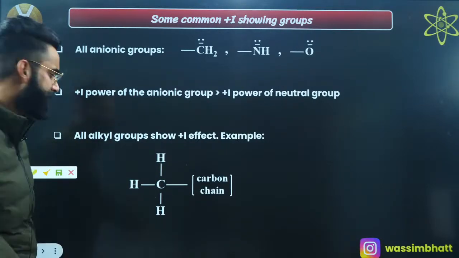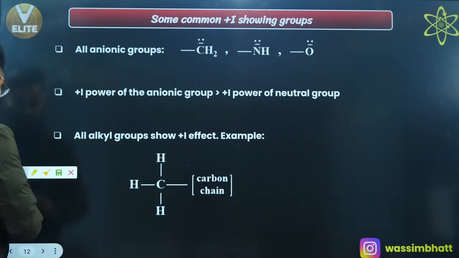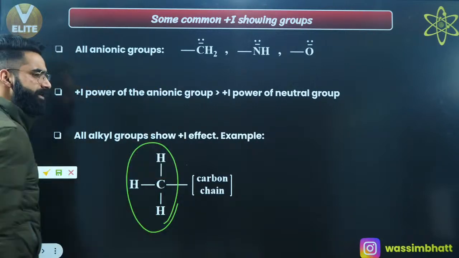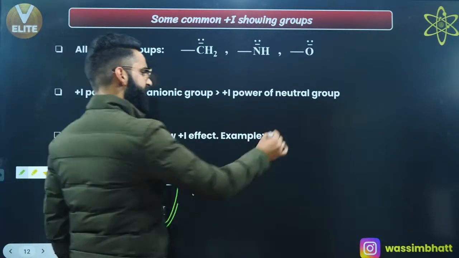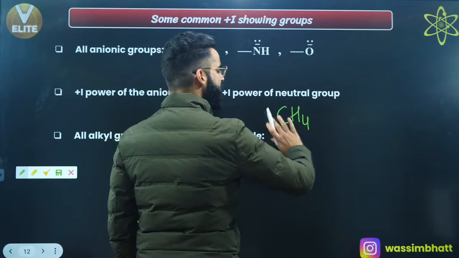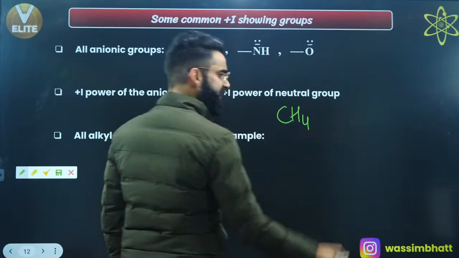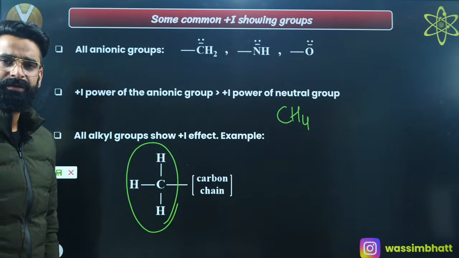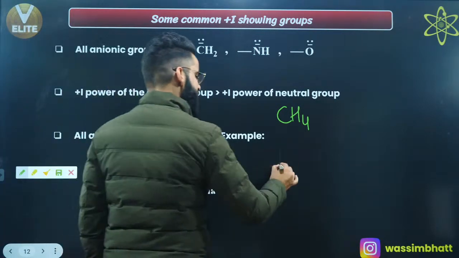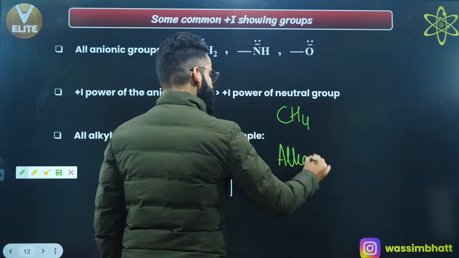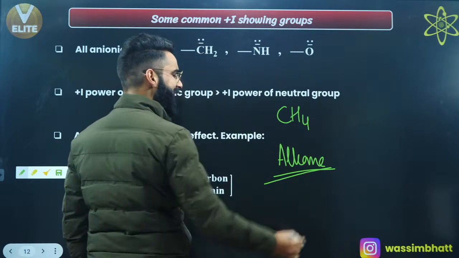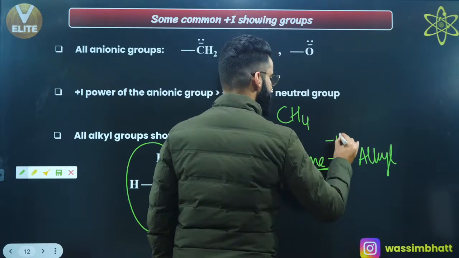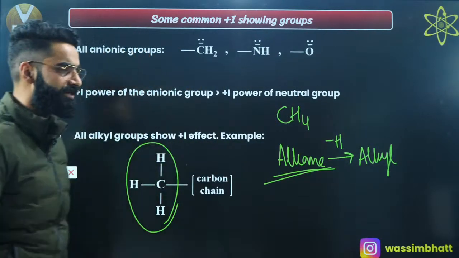Let's have a look how. See guys, this is the alkyl group, this is the methyl group, right? If I talk about CH4, if I take one of the hydrogen out from here, it becomes CH3, that's called methyl, right? In short, whenever you have an alkane, if you take one of the hydrogen out of it, it becomes alkyl, right?